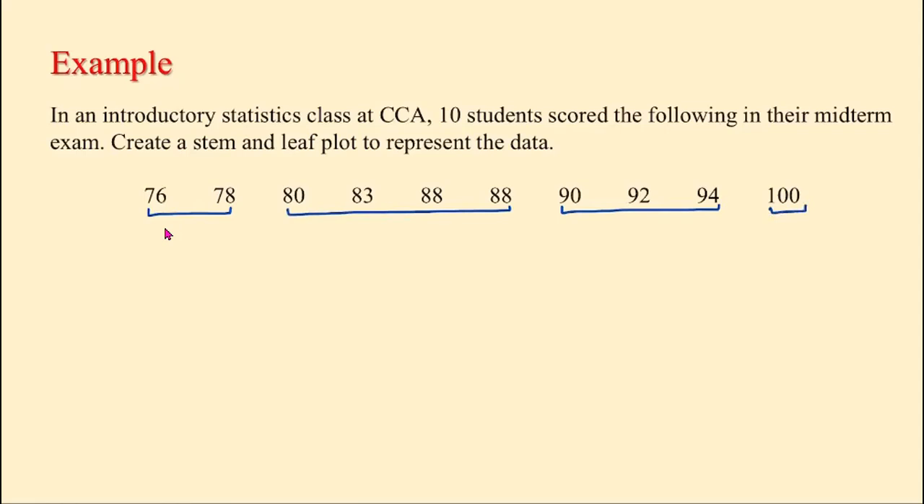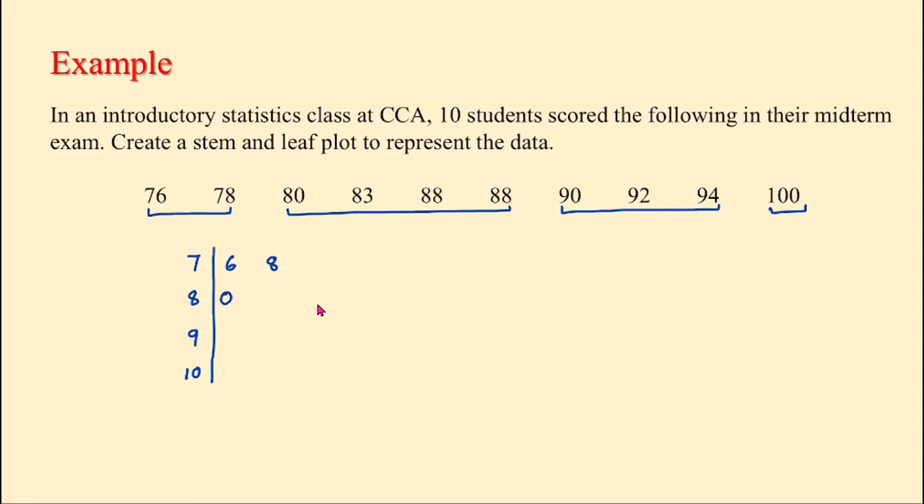To draw the stem and leaf plot, for the 70s we write 7, for the 80s we write 8, for all numbers in the 90s we write 9, and for 100 we write 10. Then we draw a vertical line like this. We have 76 and 78, so 7 | 6 and 7 | 8. For 80, we write 8 | 0, like this.